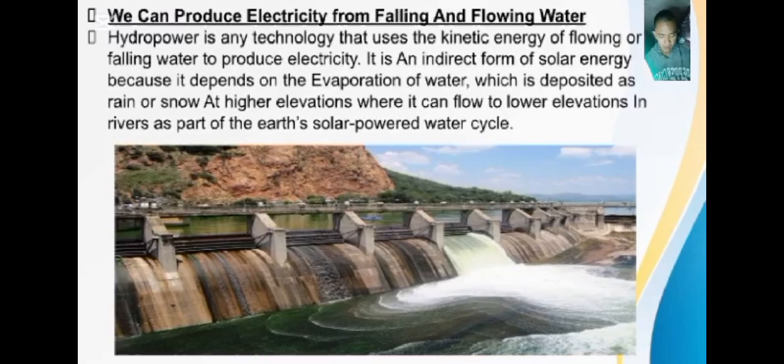It is an indirect form of solar energy because it depends on the evaporation of water, which is deposited as rain or snow at higher elevations, where it can flow to lower elevations in rivers as part of the Earth's solar-powered water cycle.